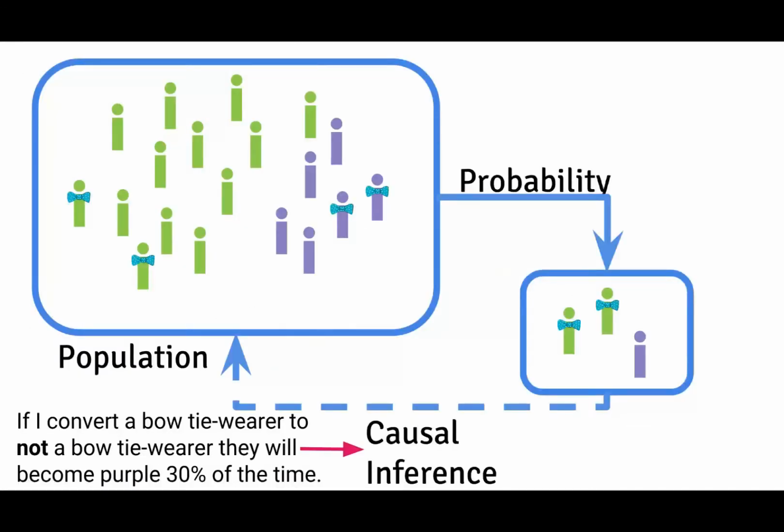Let's use this cartoon example again. We have 18 meeple. They're purple and green meeple. Meeple either have bow ties or they don't. And we've taken a random sample from that population. Now, if we run a study where we can answer a causal question, we might want to be able to infer something about the population, saying, for example, if I take a bow tie wearer and I take off their bow tie, will they change color? And in particular, a causal question will be, if I take their bow tie off, what percentage of the time will they change color and become a purple meeple?